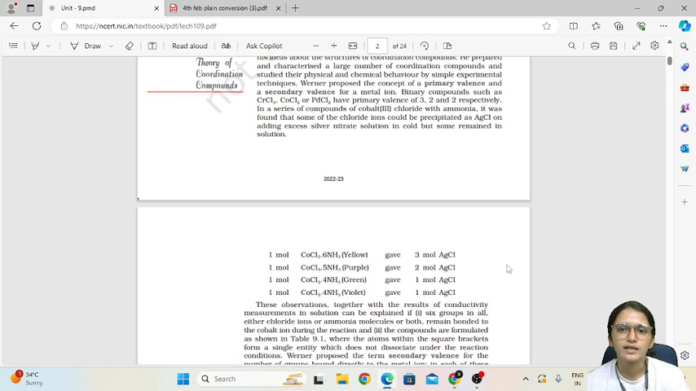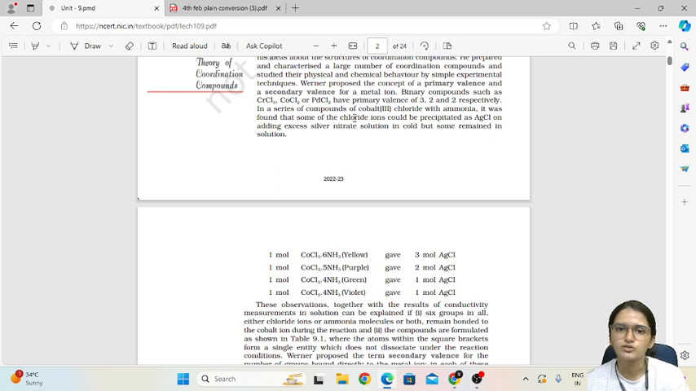So let us take one example here. Binary compounds such as CrCl3, CuCl2 have primary valences of 3, 2 and 2 respectively. Okay, primary valence means what? See, the number of ions which are attached to the metal atom. So here there are 3 attached ions. Here there are 2 Cl minus, see, 2 Cl, so 3, 2, 2 respectively.